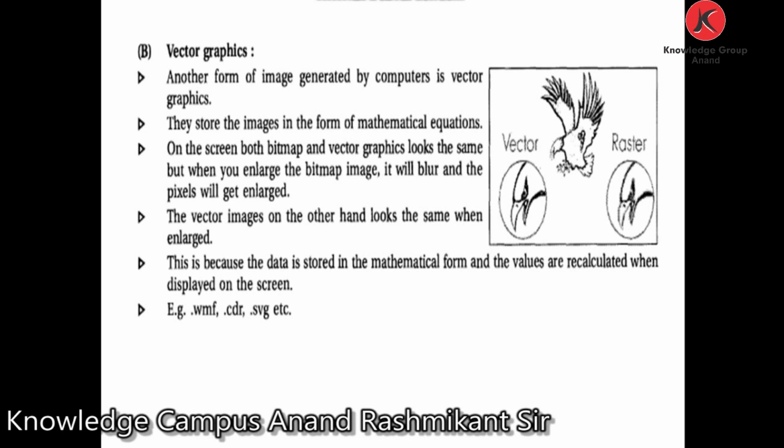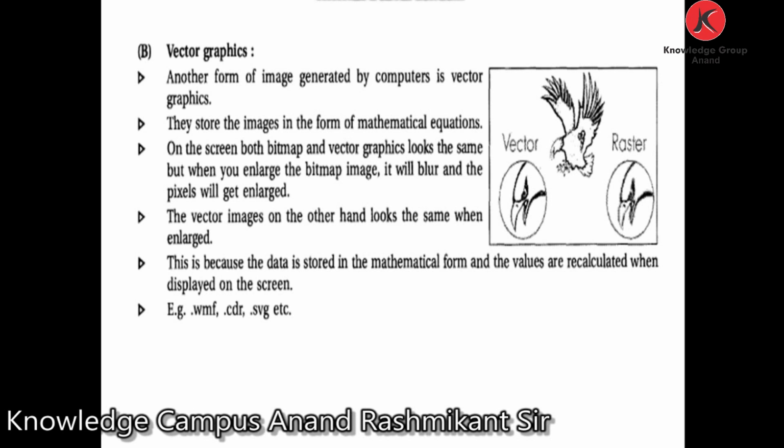Both bitmap and vector graphics look the same, but when you enlarge the bitmap image, it will blur and the pixels will get enlarged. The vector image, on the other hand, looks the same when enlarged. This is because the data is stored in mathematical form and the values are recalculated when displayed on the screen.